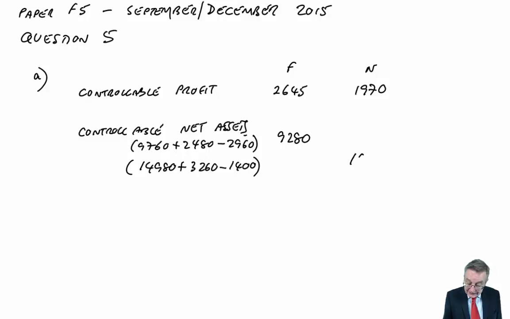Is 16,840. These are all in thousands, of course, but no problem.